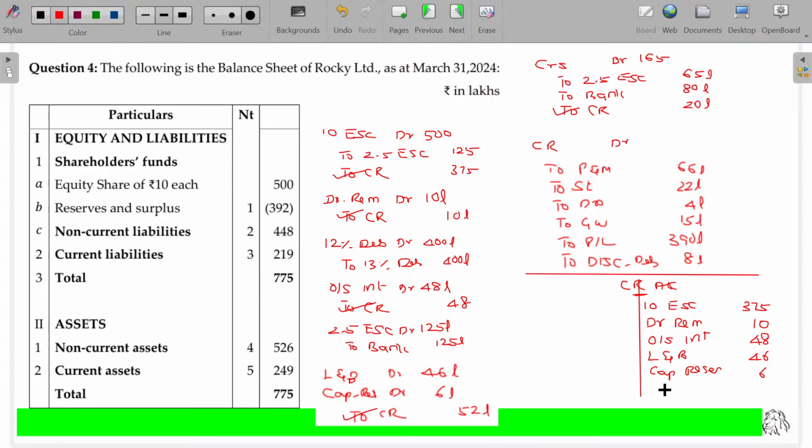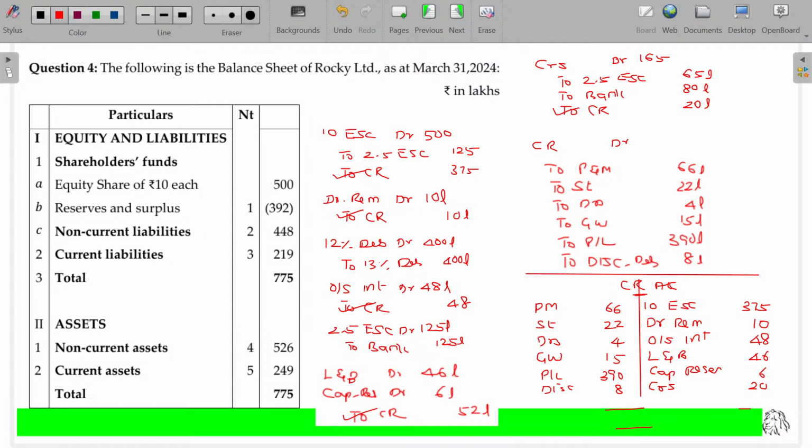Due to the creditors we gain, by creditors 20 lakhs we gained. And because of these reasons we face loss. What are they? Plant and machinery 66 lakhs, stock 22 lakhs, debtors 4 lakhs, goodwill 15 lakhs, profit and loss 390, discount on debentures 8 lakhs.